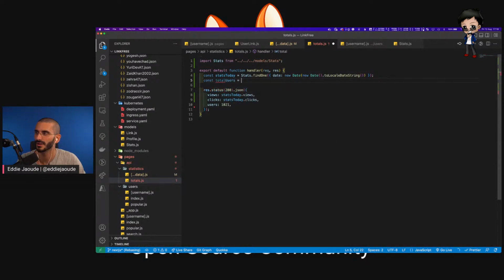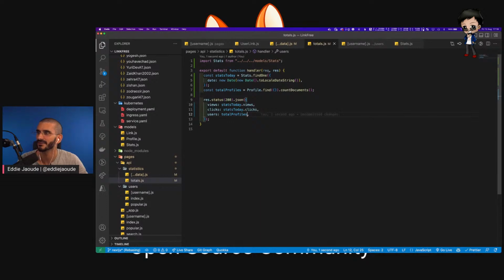Total users equals, we call them profiles. So, Copilot has automatically completed it for us. So yeah, we want to find with nothing and then count the documents. Do you still need the find? Or does it count it automatically without? Let's try it and see. And then we can always optimize later. So guys, do a save.